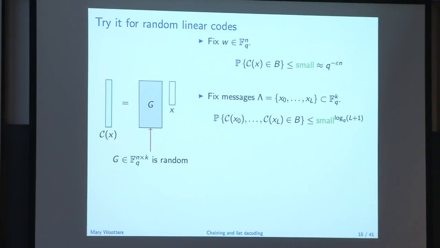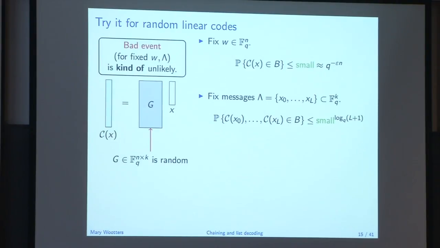And it turns out the best kind of independence you can get is sort of logarithmic-wise independence. So the best thing you get is something like this, small to the log L, which is still small, but not quite small enough. And if you try to do a union bound, this is just going to fail miserably. You'll need a list size that's exponentially larger than 1 over epsilon. Yeah?